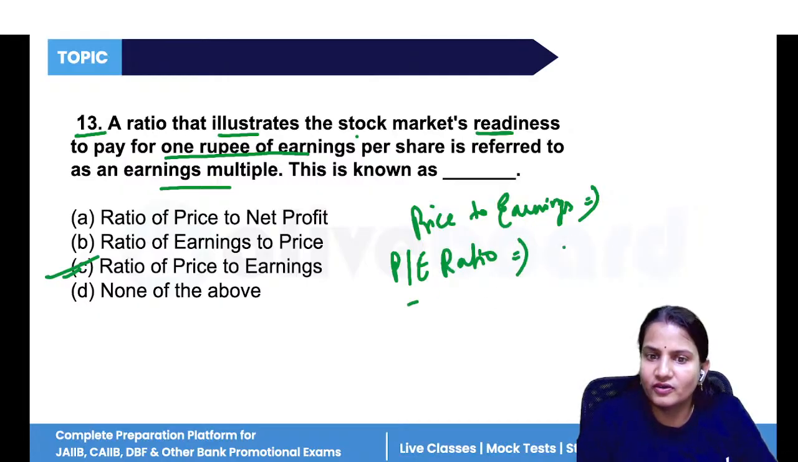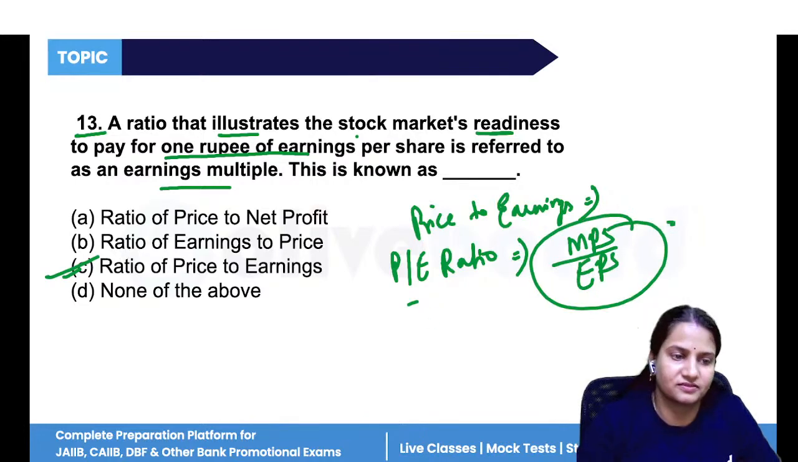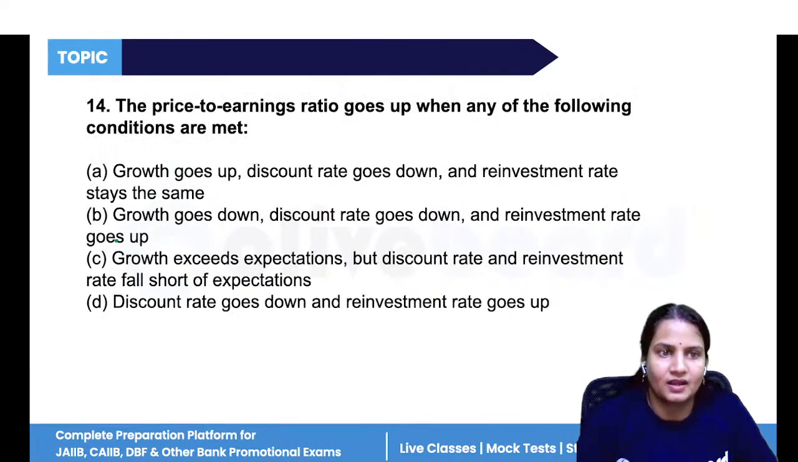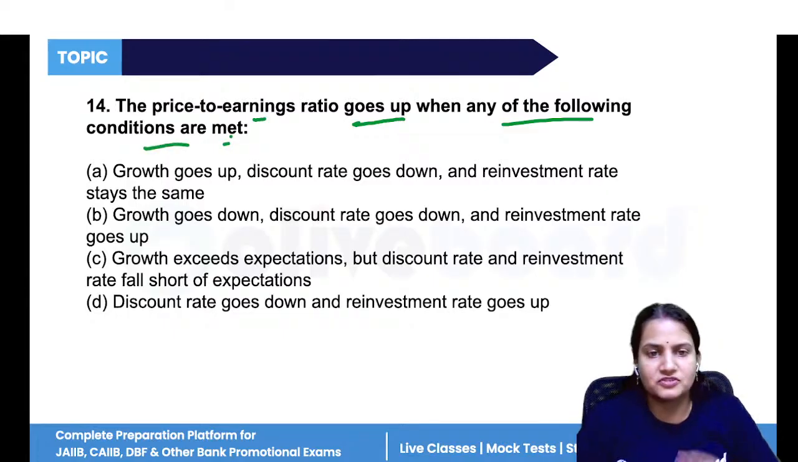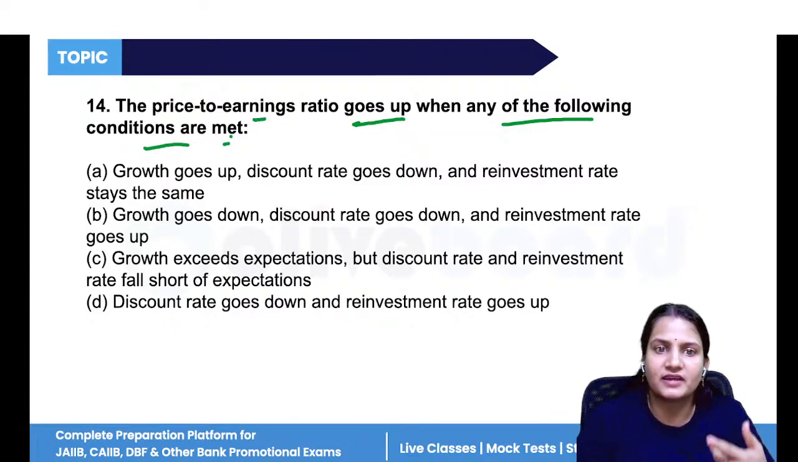So PE ratio is what? That is market price per share upon earnings per share, MPS upon EPS. Option C. Now, price to earnings ratio goes up when any one of the following conditions are met. Which one of the following conditions are met when price to earning ratio goes up?